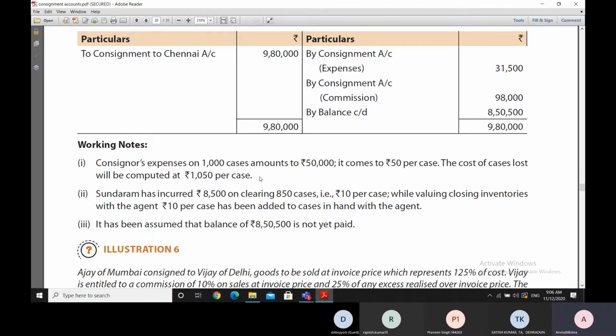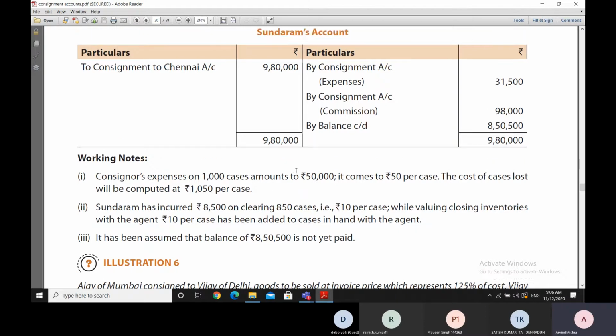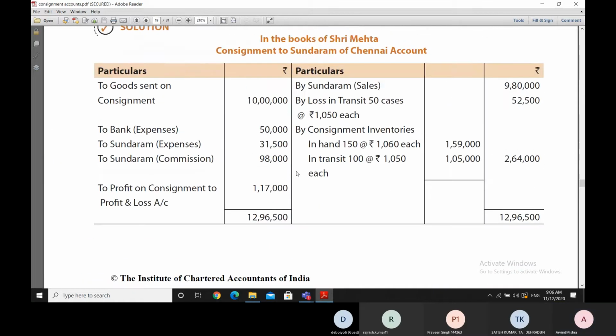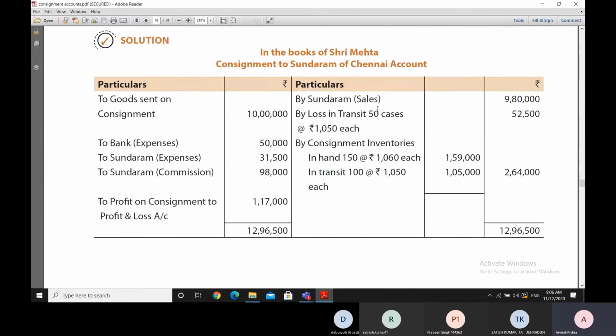So we'll multiply 1,050 with 50 to get 52,500, which is the abnormal loss in transit. And as you have seen, the abnormal loss in transit has to be credited to the consignment account.